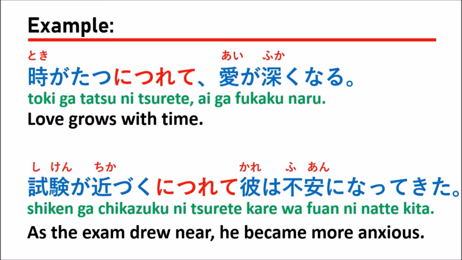So in a case like this, when something happens and something else will happen after that, right? When you use nitsurete, it means the first situation happens and then the second situation follows the first.